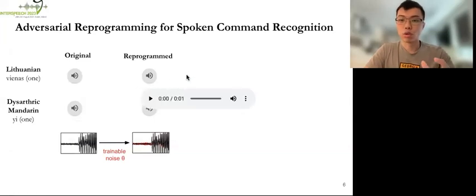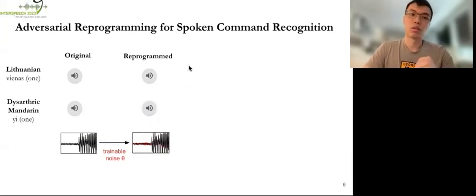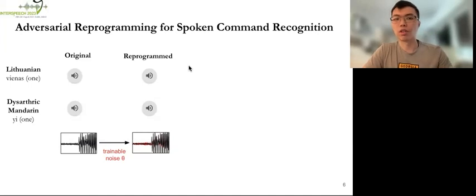And here is the reprogrammed signal for Mandarin. Here we can hear that there is some background noise in the reprogrammed signals, and that is actually our trainable noise, aiming to transform the original signal.